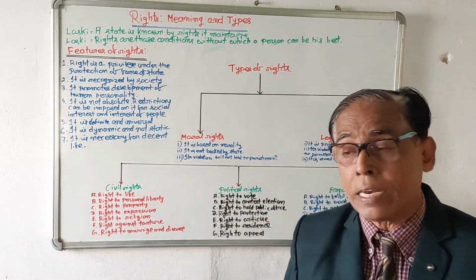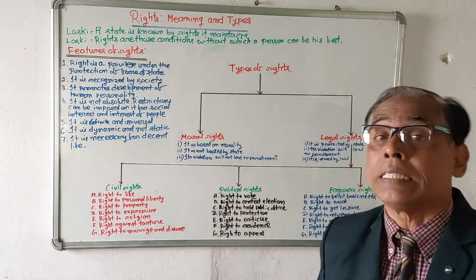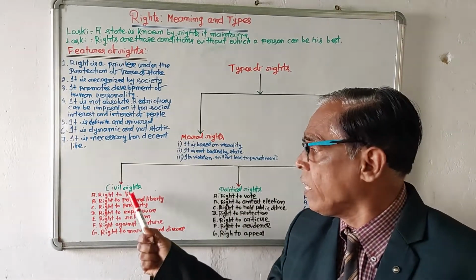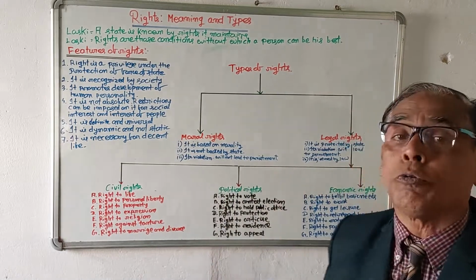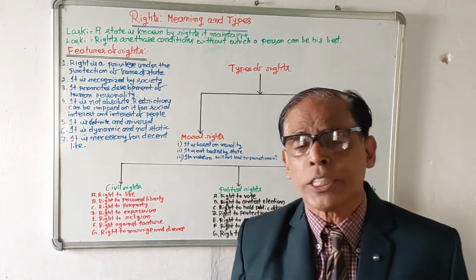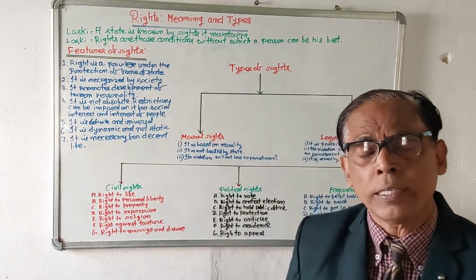Now we'll see again, legal rights are of 3 types. Number one is civil rights, number 2 political rights, and number 3 economic rights. Now we'll discuss what are the civil rights.